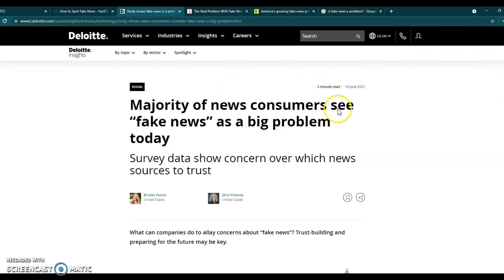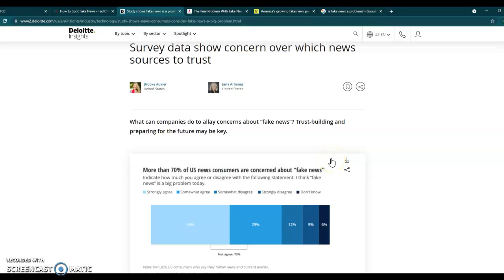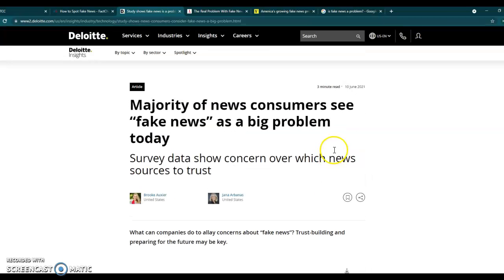Here we have an article called Majority of Fake News Consumers See Fake News is a Big Problem Today. It tells us it's an article. We've got pictures of authors. This all seems pretty trustworthy. Read the first line. What can companies do to allay concerns about fake news? Trust building and preparing for the future may be key. That's weird. I'm trying to figure out information in general, and it's talking about companies. What kind of site is this?